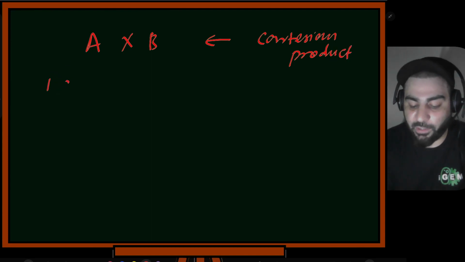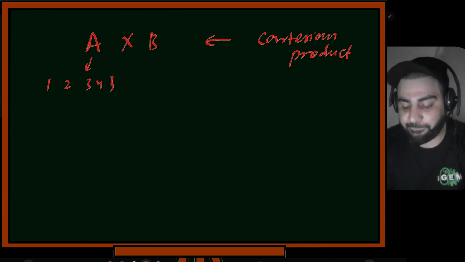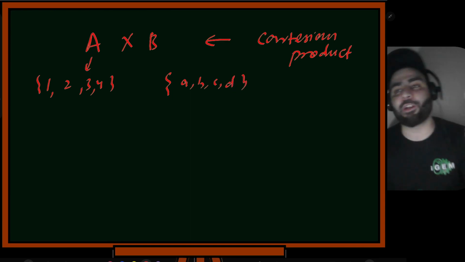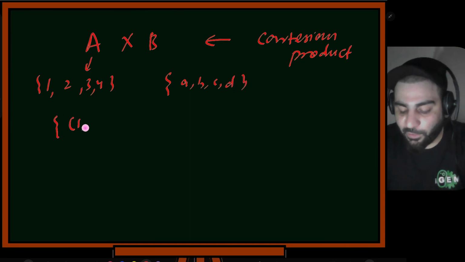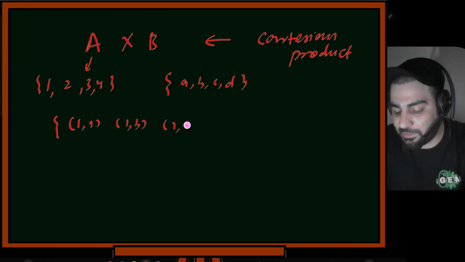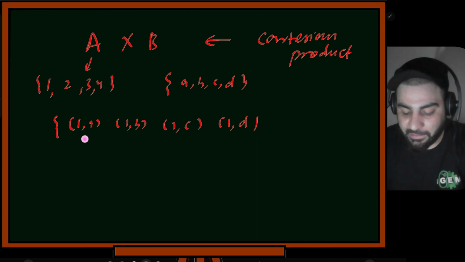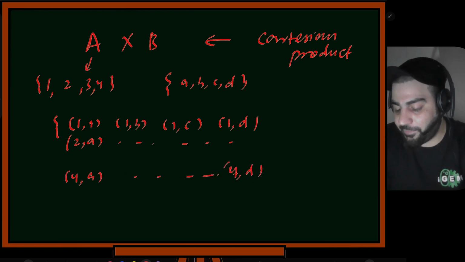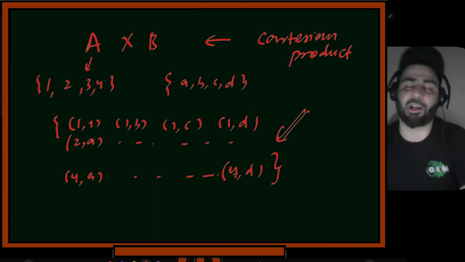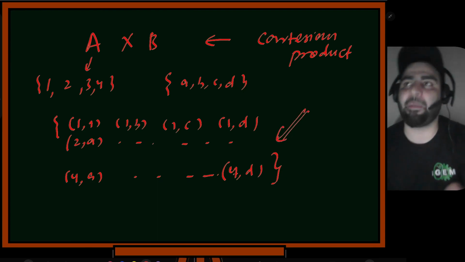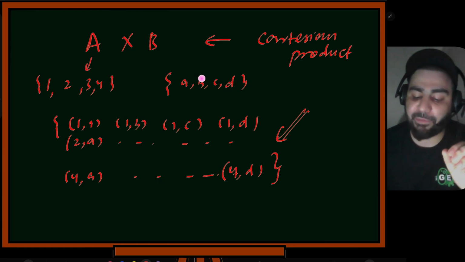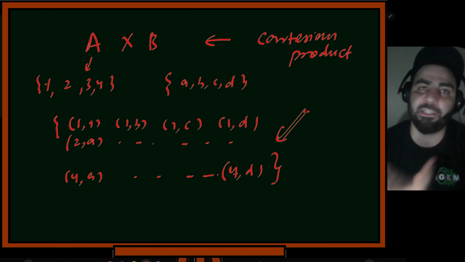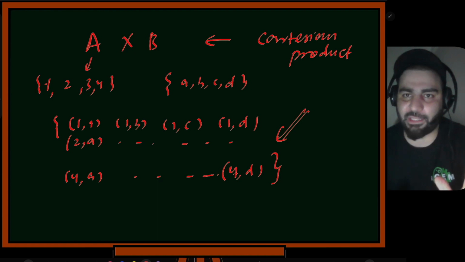So we have set 1, 2, 3, 4, this is set A, and we have set B, that is A, B, C, D. If we put all the ordered pairs together, 1 comma A, 1 comma B, 1 comma C, 1 comma D, then 2 comma A, and similarly for all of these, until 4 comma A to 4 comma D. If I put all of these together, this is called a Cartesian product, because I am defining all the possible mappings. This one can be mapped to A, B, C, or D, howsoever. So if I put all of these ordered pairs together, this is called a Cartesian product.